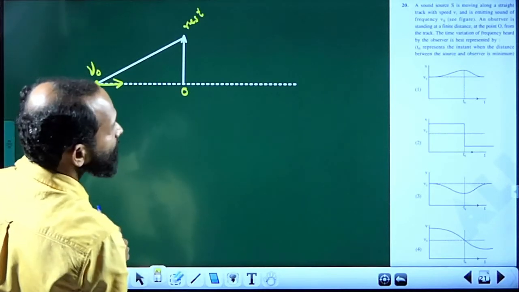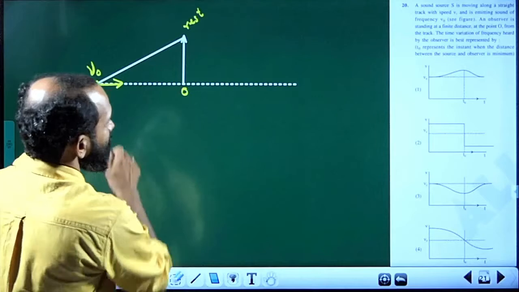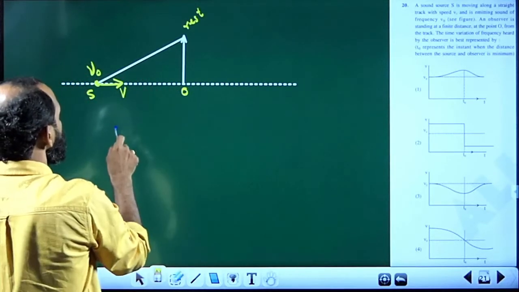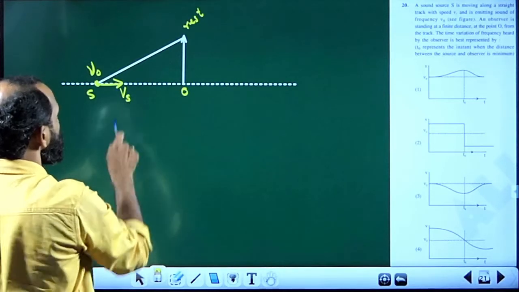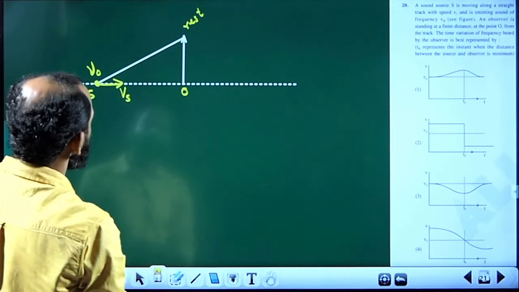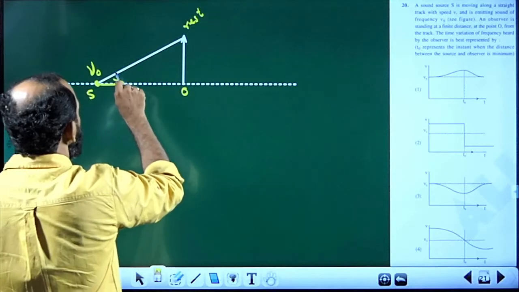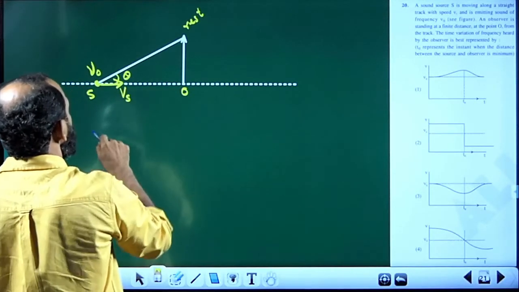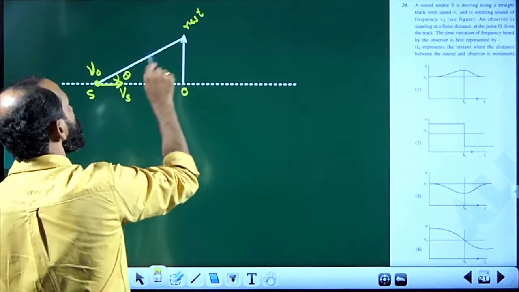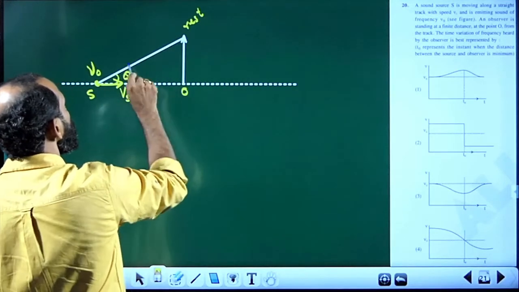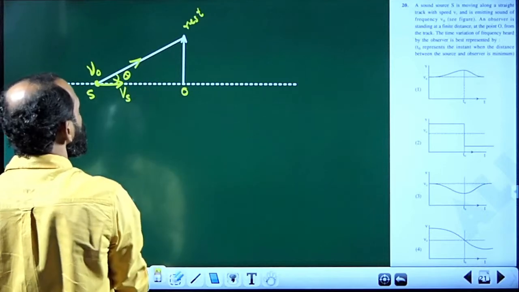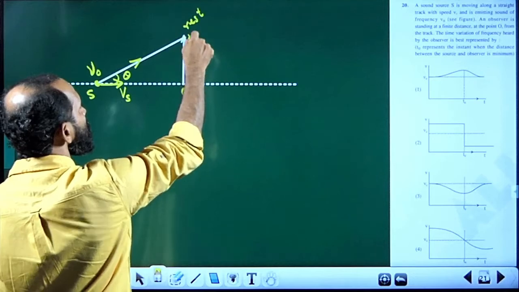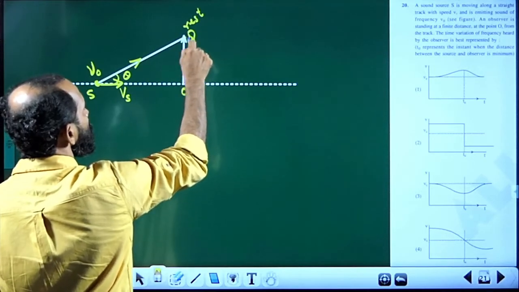Okay, true frequency is nu 0, and it approaches with a velocity v s, that is the velocity of the source, and this angle is theta, and this will be the direction of the line joining the source and the listener, because the listener's ear is here. Listener's ear is here.